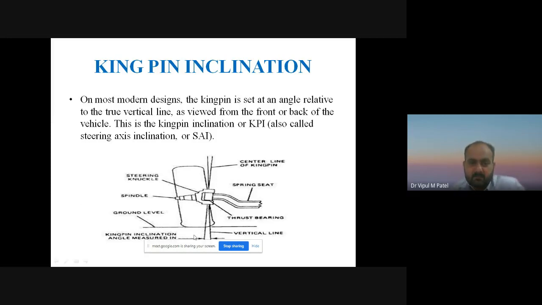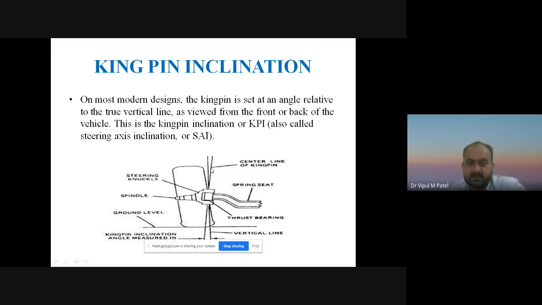So you can see the wheels and tires. This is a thrust bearing, this one is a spring seat, this one is a central line of the kingpin, this is a vertical line which is, we can say, perpendicular to the earth surface. This is a steering knuckle, this one is a spindle. With the use of this we can easily rotate the tire. This is a ground level, and this is the kingpin inclination angle measured in.